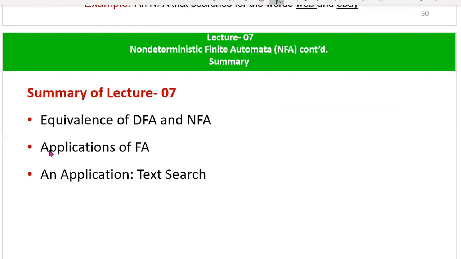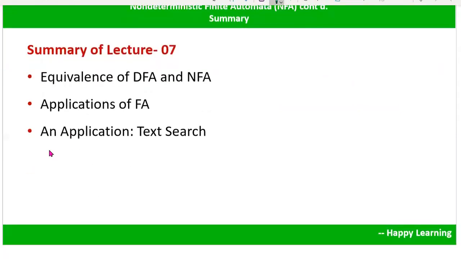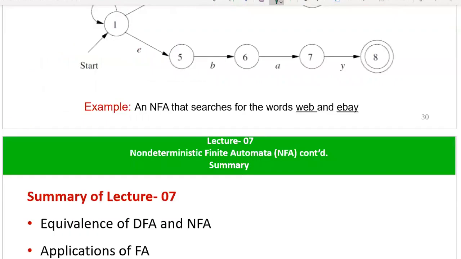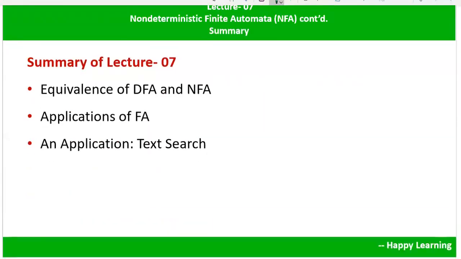Then we discussed various applications of finite automata. Then we demonstrated text search as one of the applications of non-deterministic finite automata.